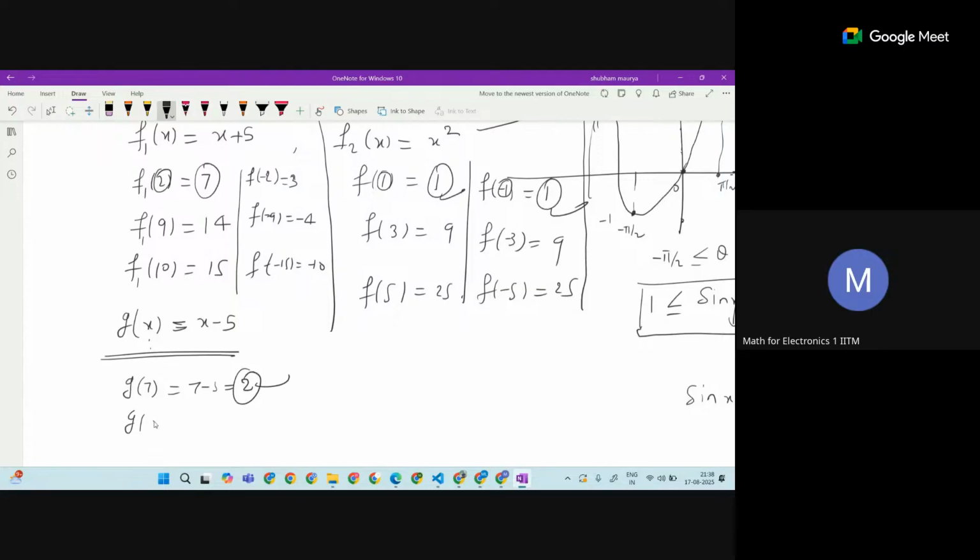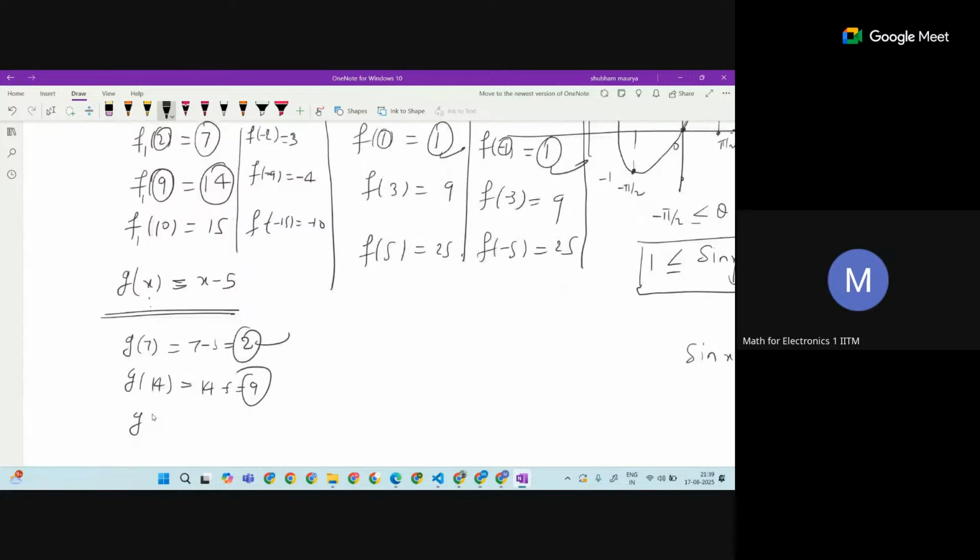I substituted 14, which is this one, output 1. Now 14 minus 5, which is 9. See, the input one I got here, 9, 9. Similarly, if I substitute g of 15, which is 15 minus 5, which is 10 here. See, the input one I got here.